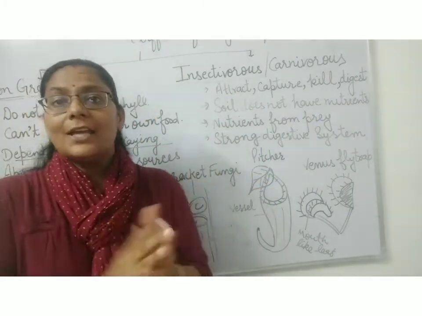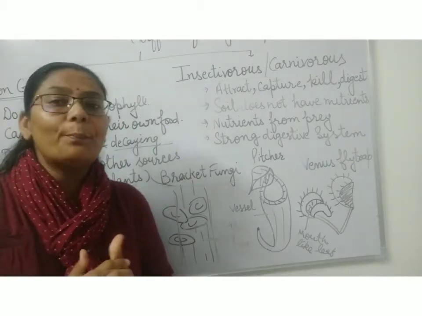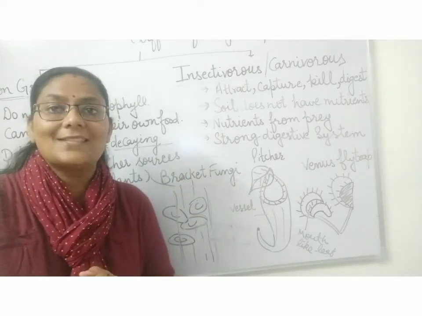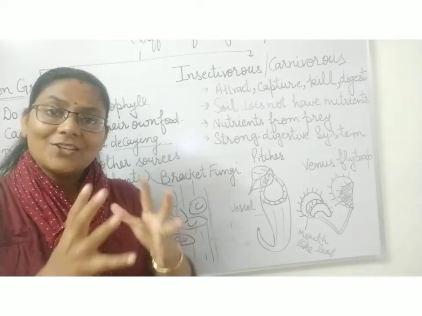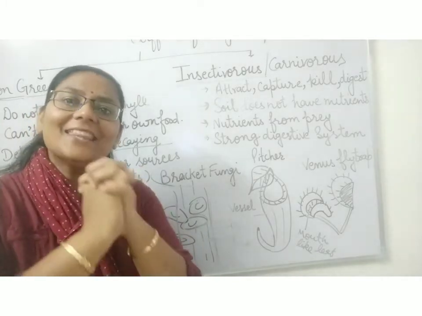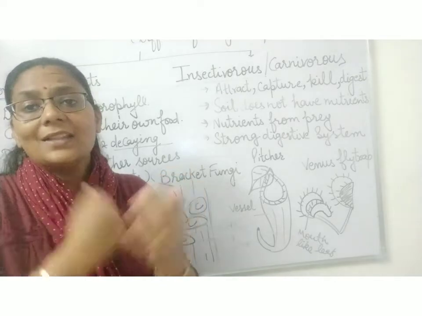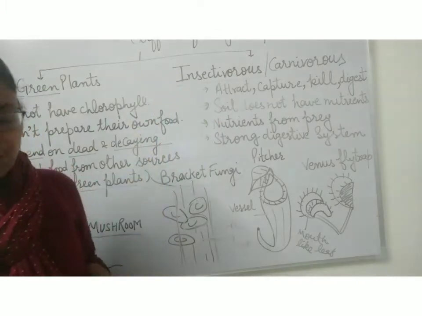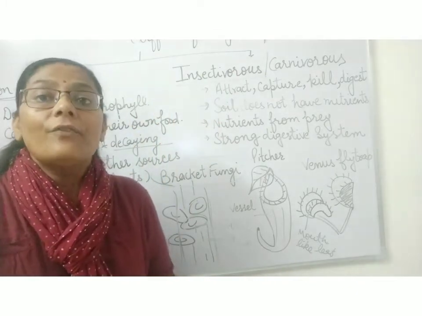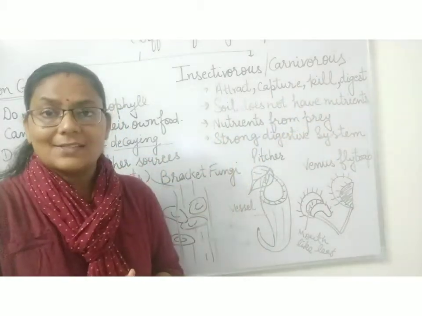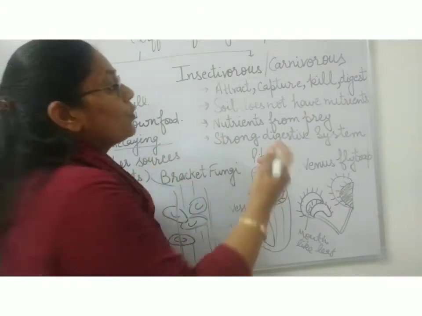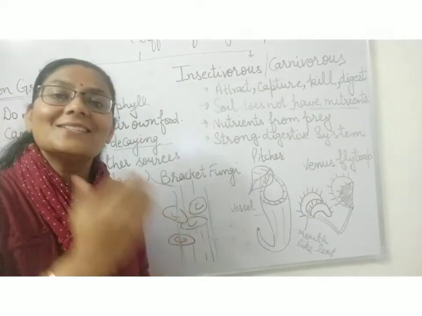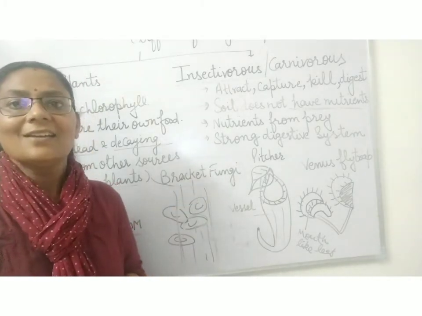How? Actually, they look so beautiful. They attract the insects towards themselves, and when the insects come, they trap the insects, kill them and digest them. Now why do they do so? Why are they eating insects? Because these insectivorous plants grow in areas where the soil doesn't have nutrients. Because the soil doesn't have a good amount of nutrients, they get their nutrients from the insects. Clear? That's why they are eating insects.